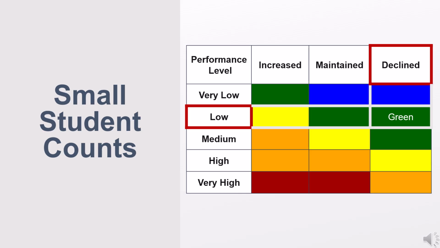The intersection of the status level and change level is used to determine the final performance level or color for an LEA, school, or student group. In this example, the intersection of a status of low and a change level of declined represents a green performance color level. Again, the specific chronic absenteeism 3x5 table with cut scores can be found in the note-taking guide.